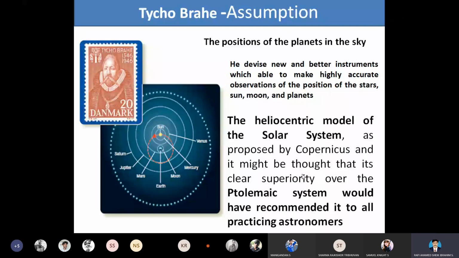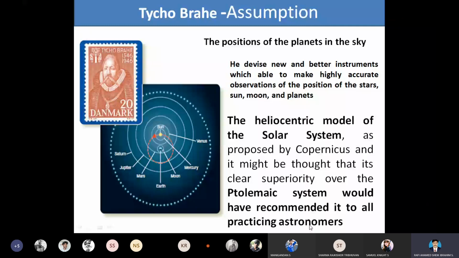And later on, Tycho Brahe assumed that the heliocentric model of the solar system, as proposed by Copernicus, might be thought to have clear superiority over the Ptolemaic system and could have been recommended to all practicing astronomers.